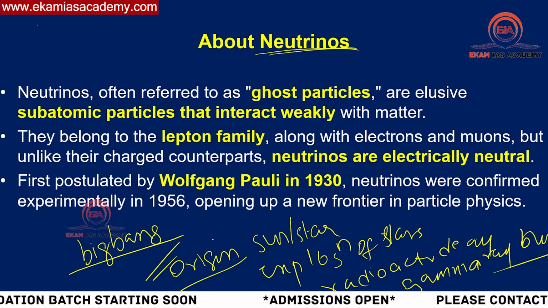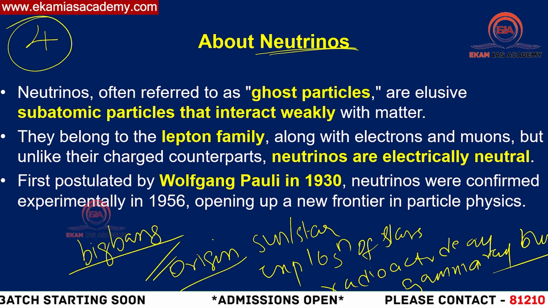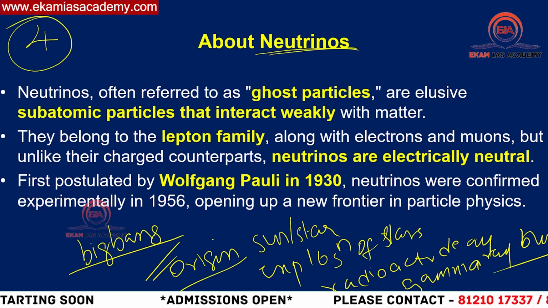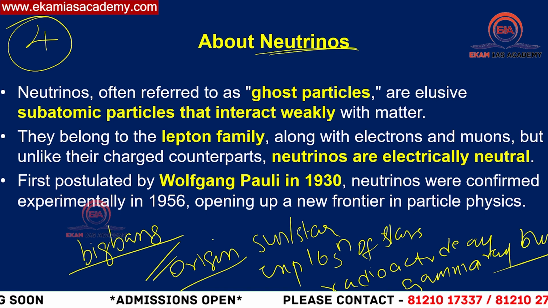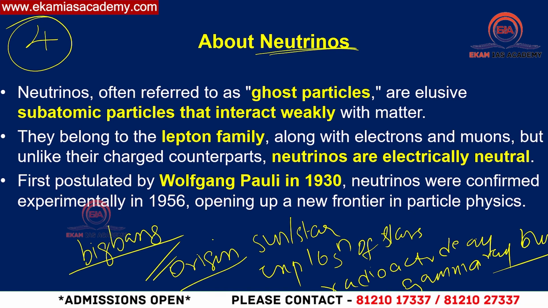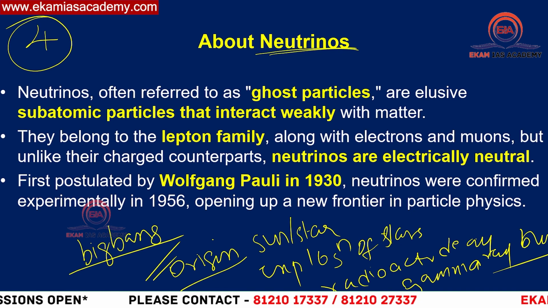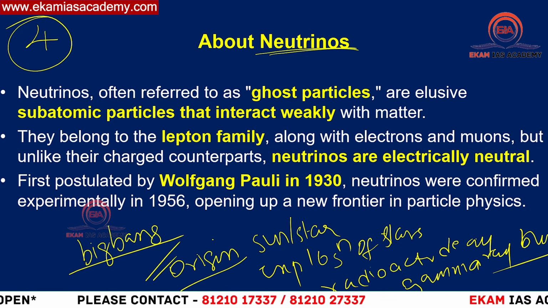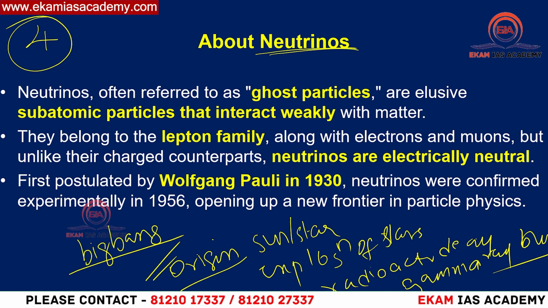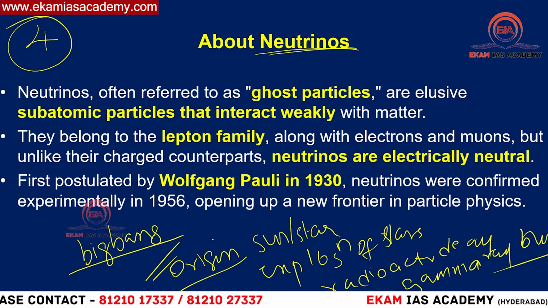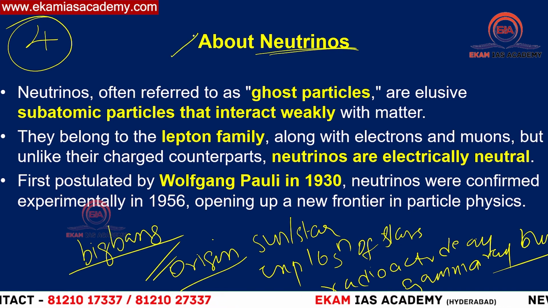And do remember, we have four fundamental forces in the universe: electromagnetic force, gravitational force, strong nuclear force, and weak nuclear force. Normally these neutrinos don't interact with any of the forces except the weak nuclear force. Only in the weak nuclear force do they show their interactions.